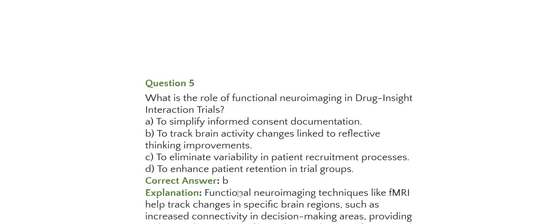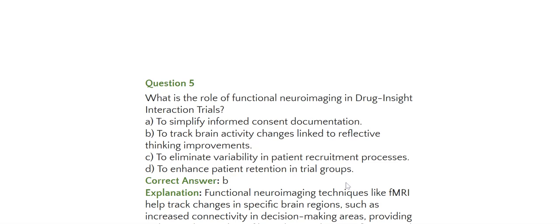Question 5: what is the role of functional neuroimaging in drug insight interaction trials? Is it A, to simplify informed consent documentation, B, to track brain activity changes linked to reflective thinking improvements, C, to eliminate variability in patient recruitment processes, or D, to enhance patient retention in trial groups?